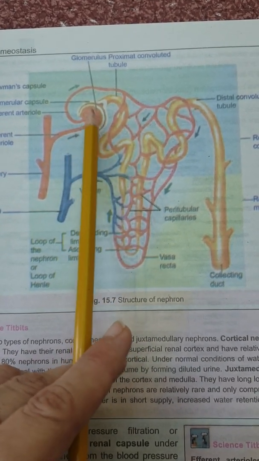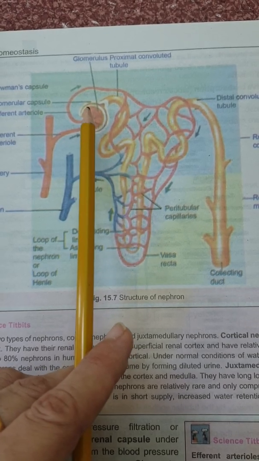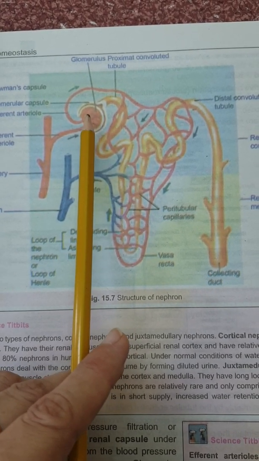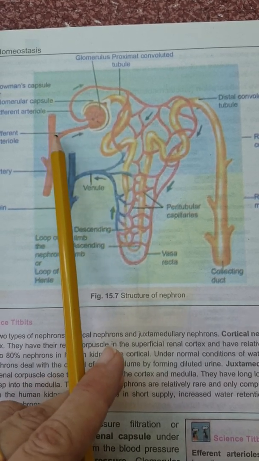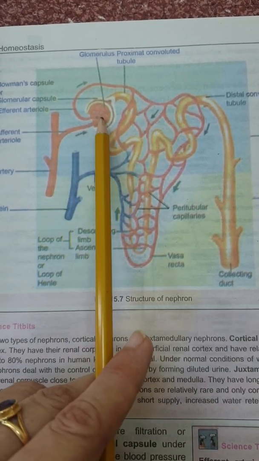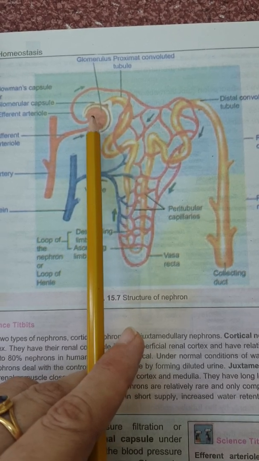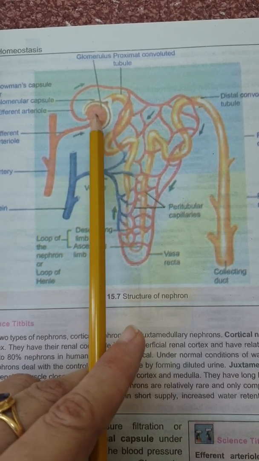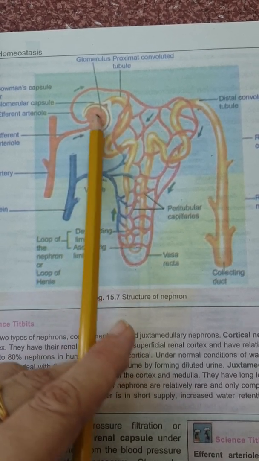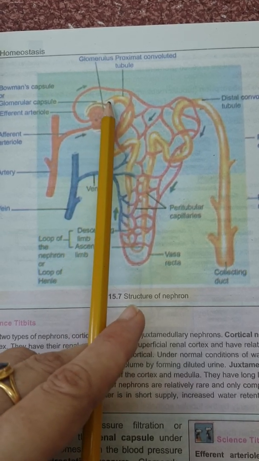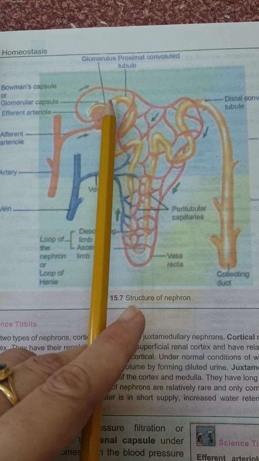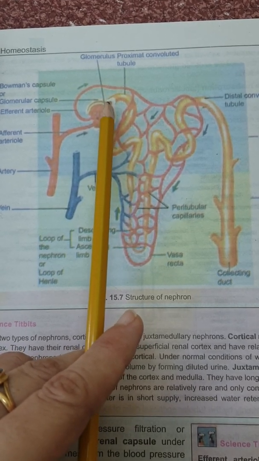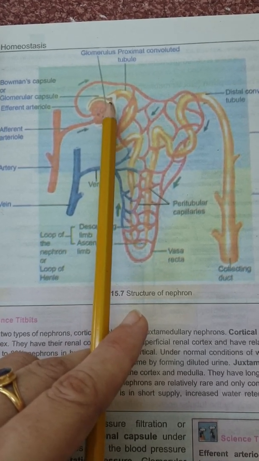This step is known as pressure filtration, because the pressure in these capillaries is more as compared to the arterioles or the artery. So the pressure is put on the blood to filter material from the blood into the tubule, and that material inside the tubule is known as the filtrate.